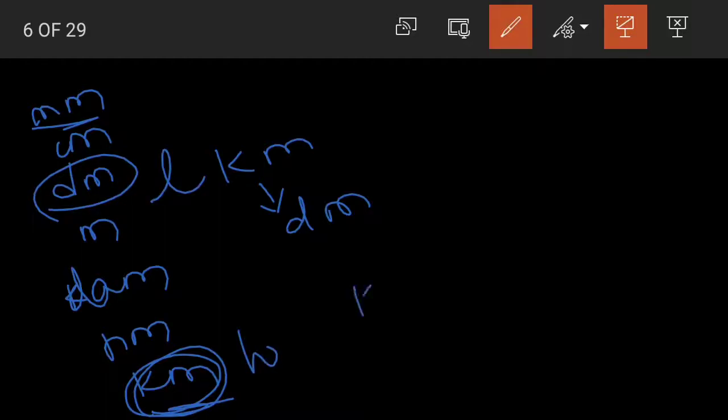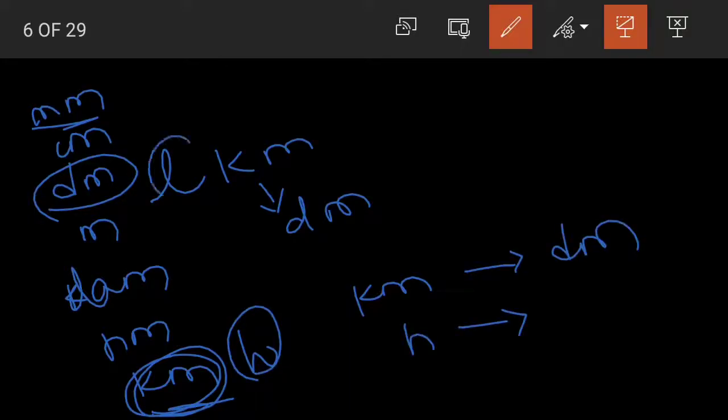What are we doing here? Converting kilometers into decimeters. That means a higher unit is being converted into a lower unit. Whenever we are given a situation wherein we have to convert a higher unit of measurement into a lower unit of measurement, then we multiply.